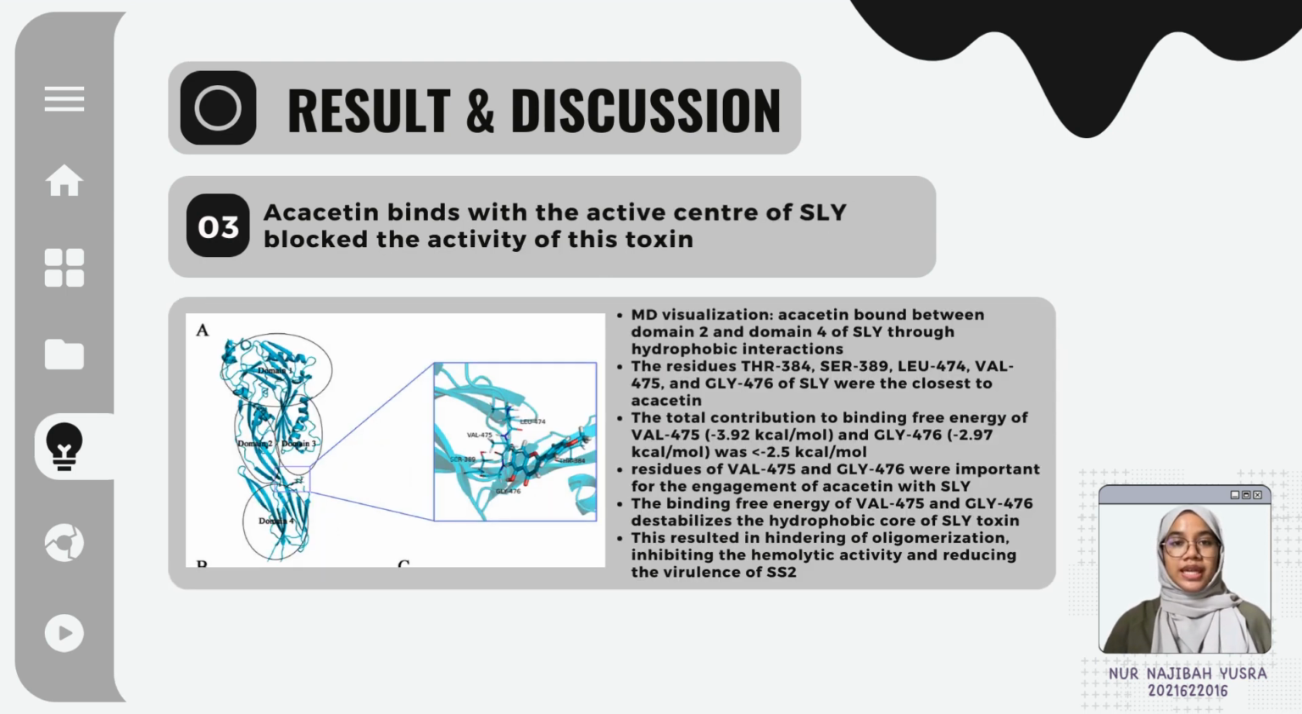figure F. Lastly, this study viewed the binding of acacetin with the active center of SLY, located between domain 2 and domain 4, by hydrophobic interaction. The binding free energy of Val475 and Gly476 near acacetin destabilizes the hydrophobic core of the SLY toxin during the binding process of acacetin and SLY's active center. The destabilization hinders oligomerization and consequently inhibits hemolytic activity and reduces SS2 virulence.